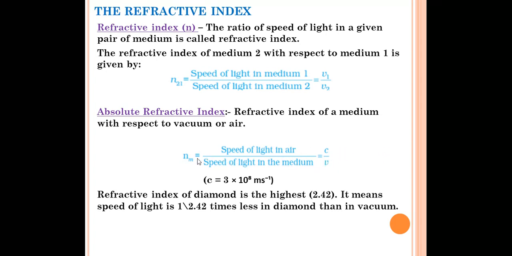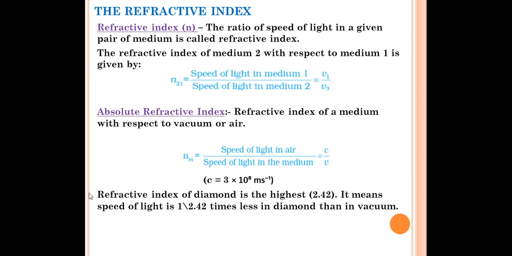Suppose we want to calculate the refractive index of diamond. The speed of light in air is given, 3 into 10 to the power 8 meter per second. The speed of light in glass or diamond, if you want to calculate, that we should know. It should be given in the question that you have to put over there, you have to divide, and you'll get the answer.